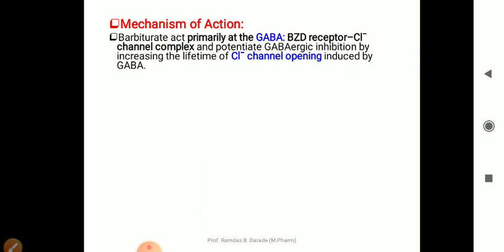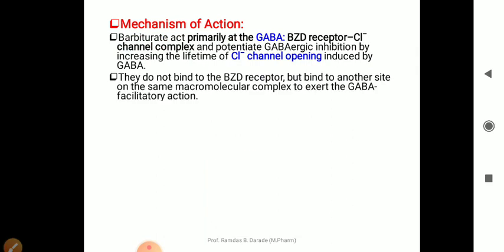First is binding to the GABA A receptor, then opening of the chloride channels, and lastly depression of the nervous system. Barbiturates act primarily at the GABA benzodiazepine receptor chloride channel complex. We can say they bind to the GABA receptor and potentiate GABAergic inhibition by increasing the lifetime of chloride channel opening induced by GABA.